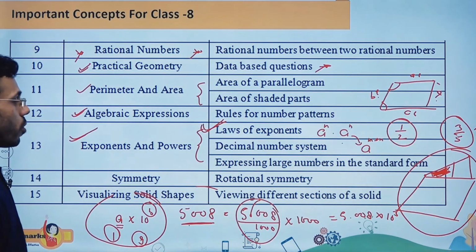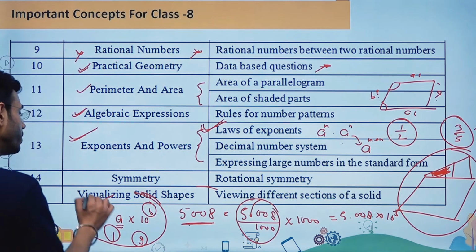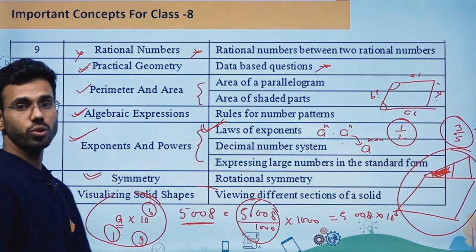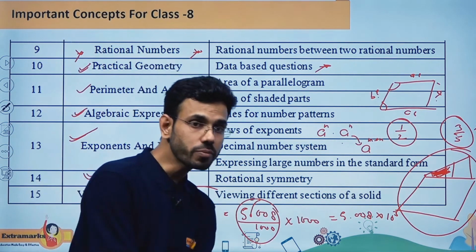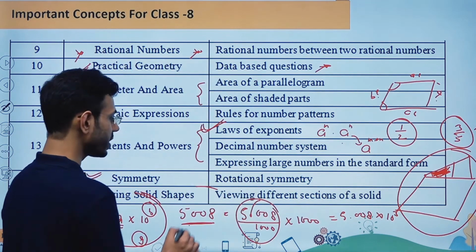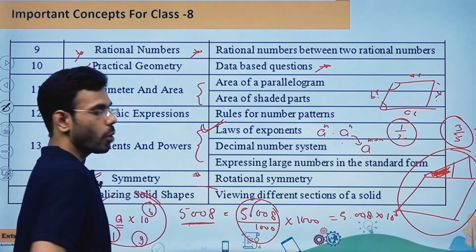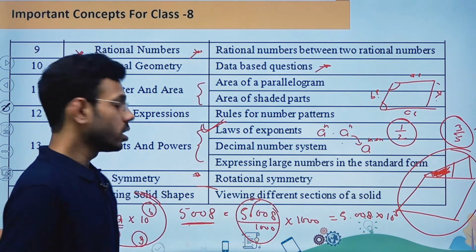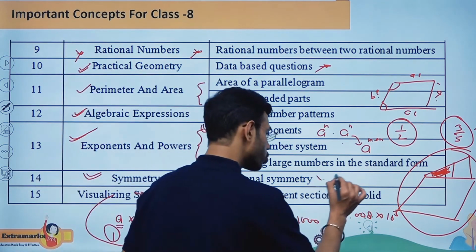Now another concept is going to be symmetry. You should know the concept of symmetry. You have to follow each and every part of this chapter, but specifically the probability of questions is going to be more from rotational symmetry.